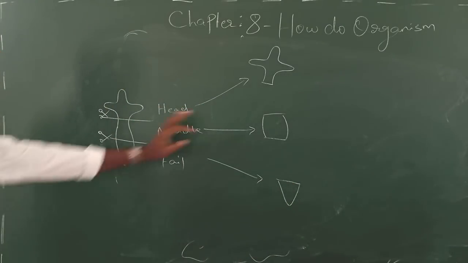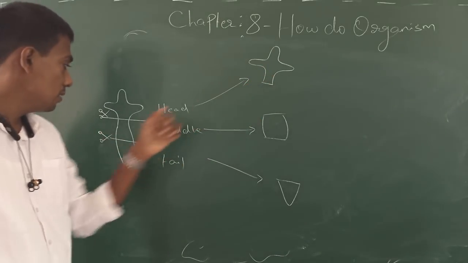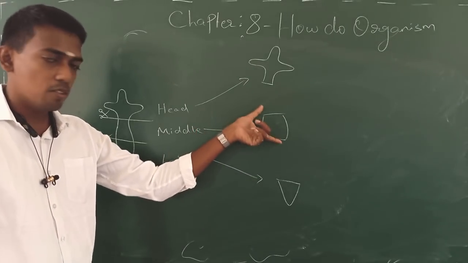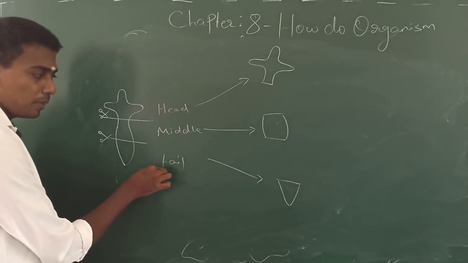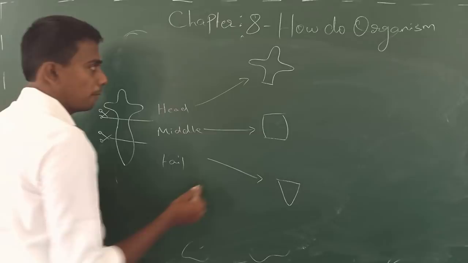So now you see for piece 1, what are all the parts to be regenerated? That is the middle piece and the tail. For the middle piece, what is missing here is the head and the tail. For the tail piece, the missing parts here are the middle piece and the head portion.